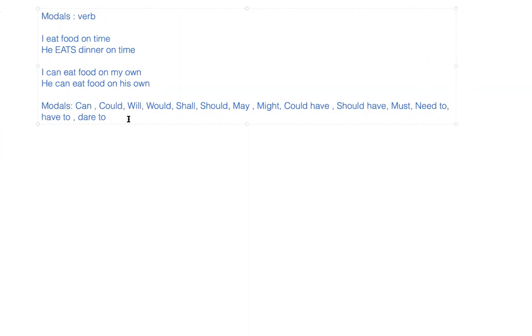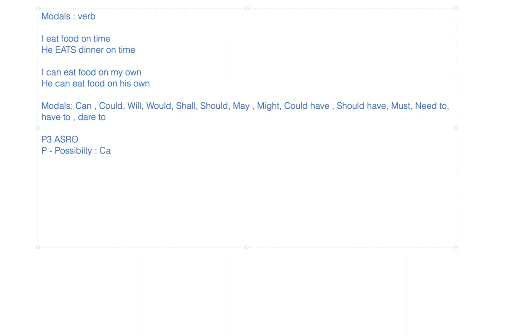So let us start with the rule, that is P3. Yes, this is the rule which we are going to practice. P refers to possibility. So I will list down the modals which show whether the action is possible or how possible it is. Is it a very strong possibility or a very low possibility of an action?